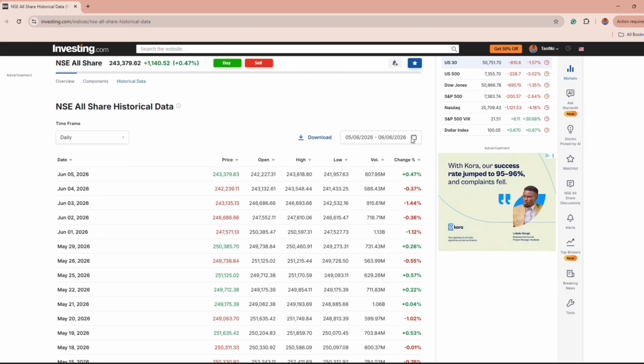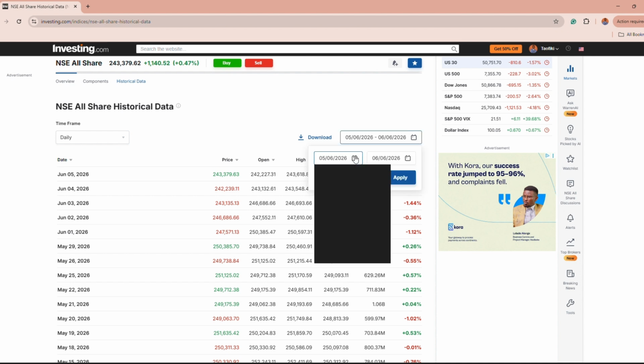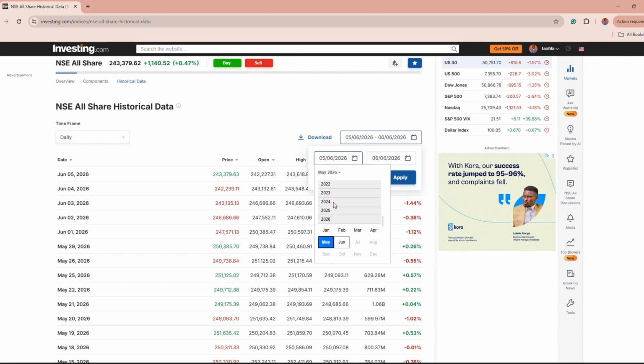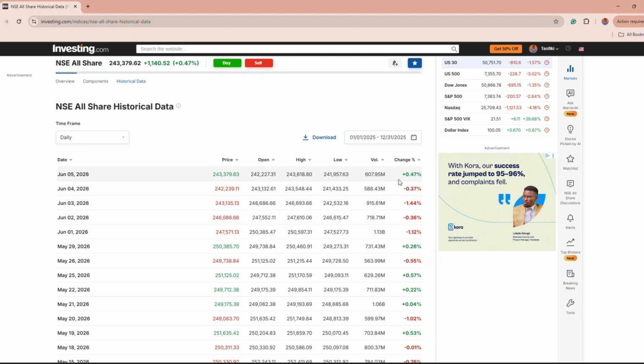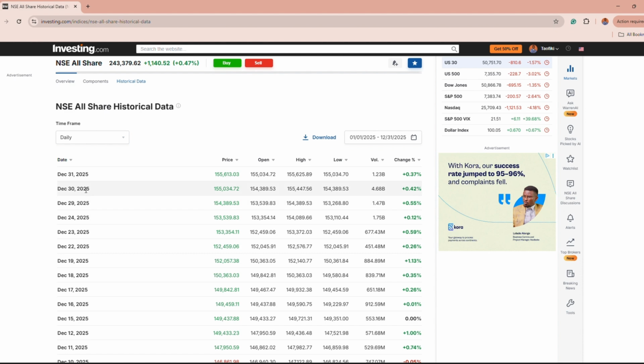So I'm going to filter this down to the same period as we have done for Zenith Bank. I'm just going to click on the calendar, move down to 2025, January 1st, down to 31st December 2025. Then I have apply. I'll give it a minute to apply. Yeah, it was applied, then I click on download.